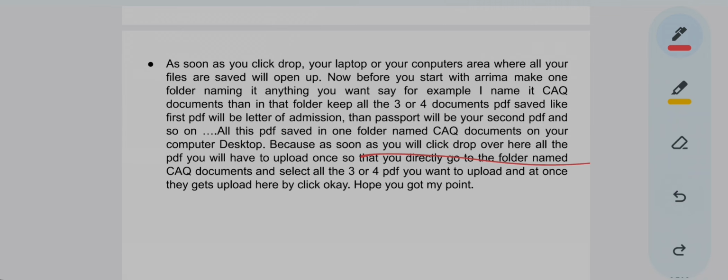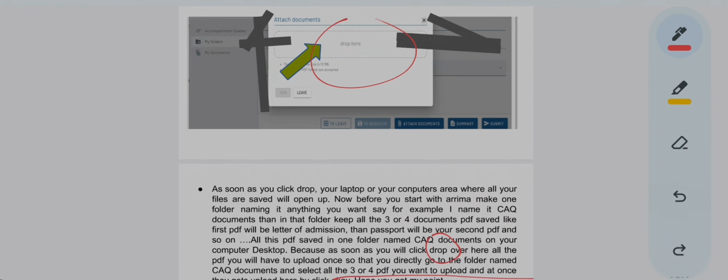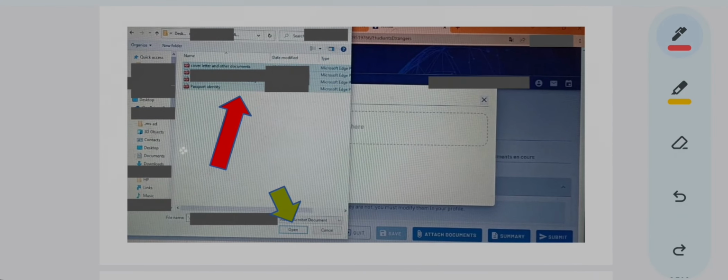Why? Because as soon as you click on the drop option which I showed you before, you will have to upload all the PDFs at the same time. See how it will happen when you click over here in the drop, something like this will appear.